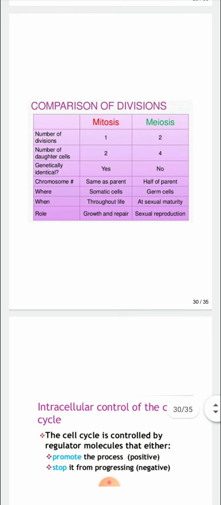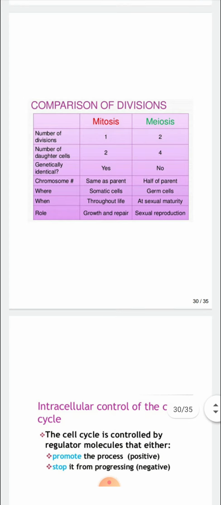Next is the comparison of divisions, mitosis and meiosis. First, the number of divisions: in mitosis 1, meiosis 2. Number of daughter cells: mitosis 2, meiosis 4. Genetically identical: yes in mitosis, and in meiosis not. Chromosomes: same as the parent in mitosis, and in meiosis half of the parent.